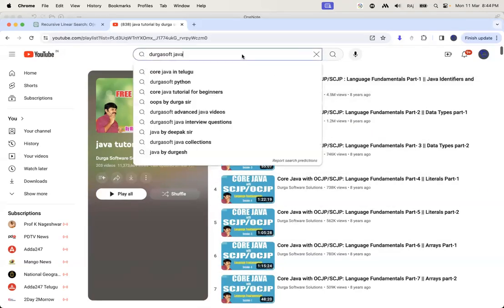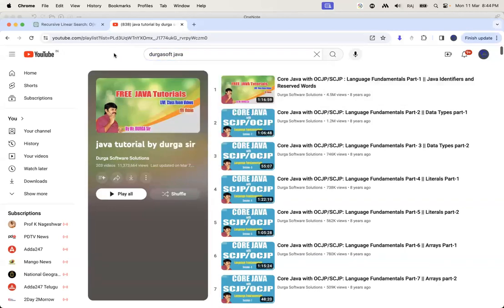Guys, nowadays nobody uses C. If you really want to go for embedded engineering, then mostly they will use C. In the software industry, mostly Java or JavaScript or Python are used. Even C++ is very less. So if you know Java, you will be ahead of the other students, guys. That's why I'm always telling you to learn at least Java. If you know Java, you can learn anything very easily. Okay, guys, fine.